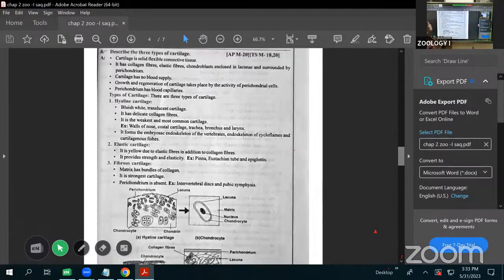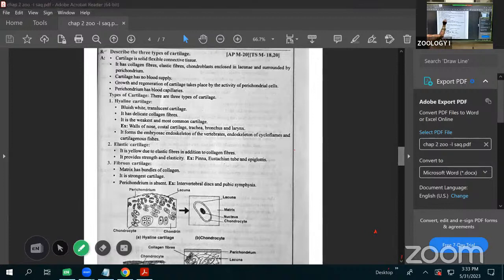Next is the types of cartilage. This is also a most important question. The types of cartilage. Cartilage is the flexible connective tissue. They are flexible. That's why we call it a flexible connective tissue.